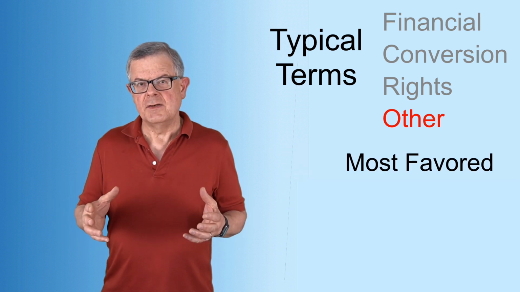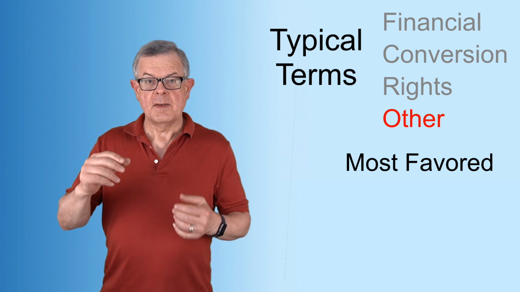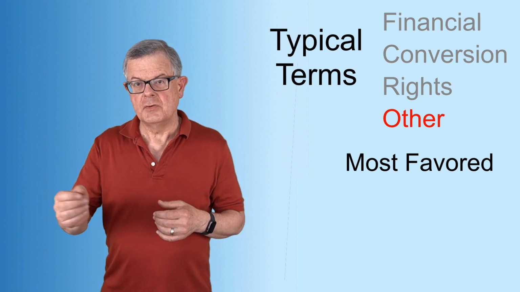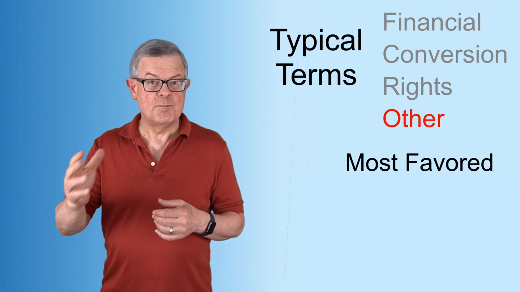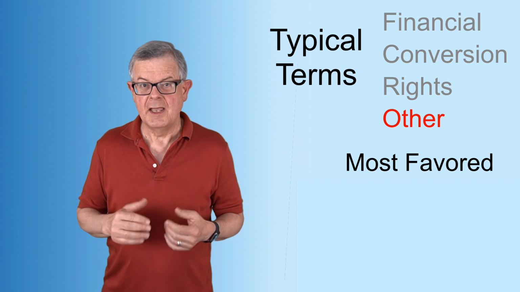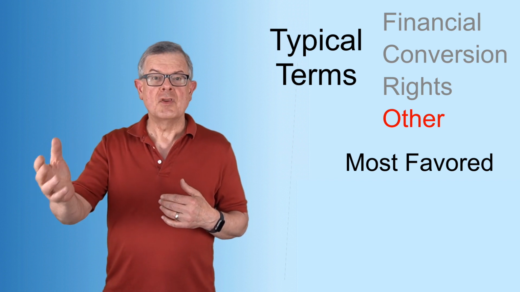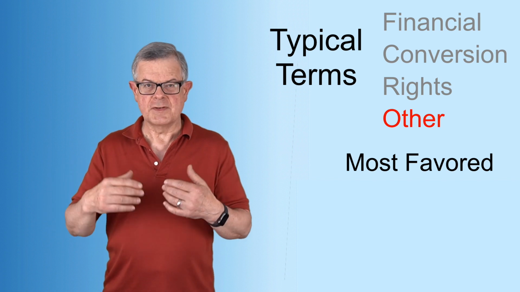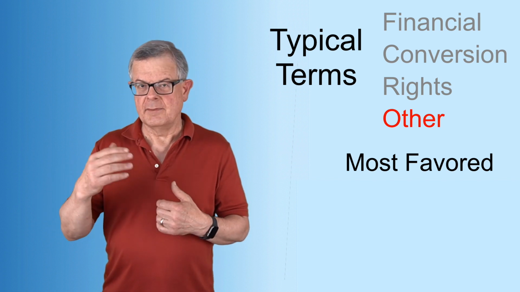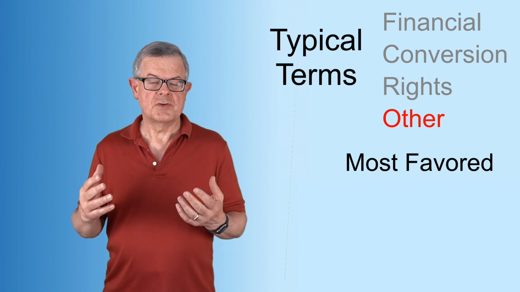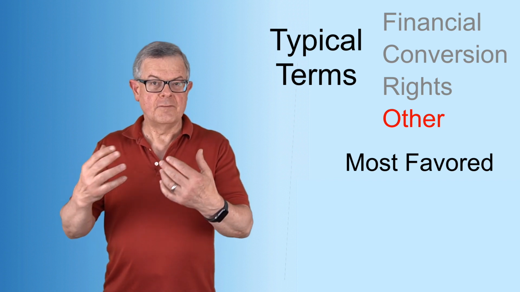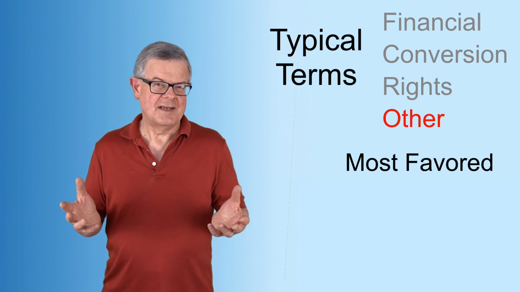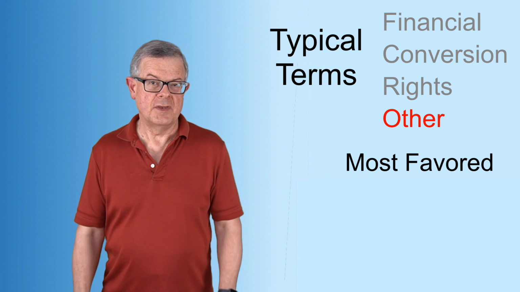That basically means that if you provide a note subsequent to the note you gave me, let's say you provide a note to another investor that has better terms than the note that you gave to me, then I have the right to adopt those better terms into my note kind of retroactively. So for example, if there's a lower cap or a steeper discount, a higher interest rate, I would get the option of adopting those better terms from that other note. So again, that is actually a pretty common term that you'll see.